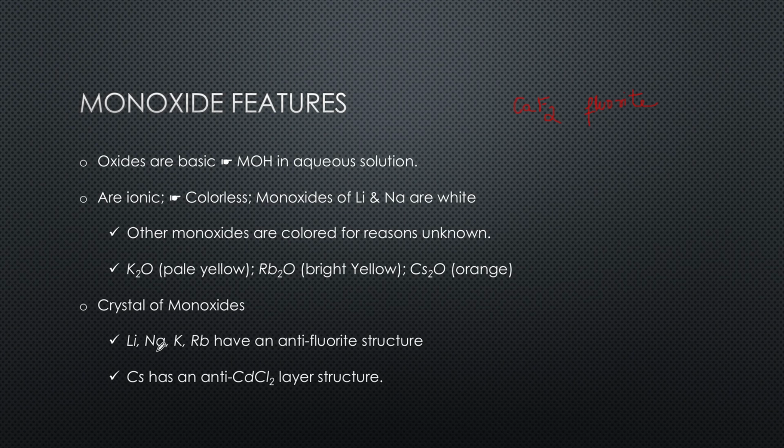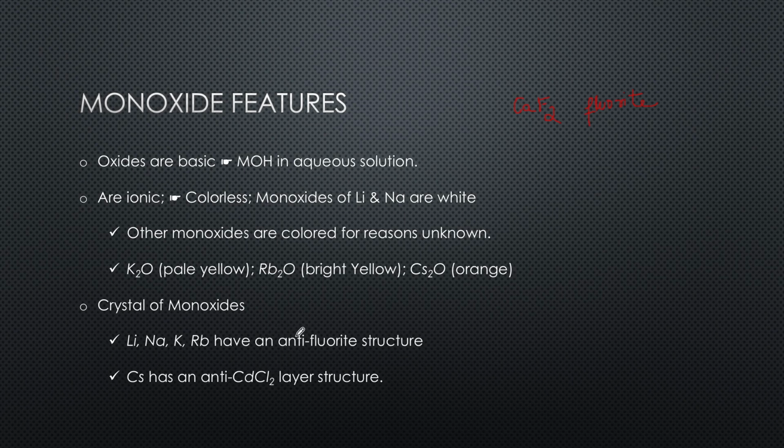Now lithium, sodium, potassium and rubidium oxides show an anti-fluoride structure. That means it is a fluoride structure, but in place of the cation you have the anion. In place of calcium, you will have the oxide ion, and in place of the anion, F minus, you will have the cation. That's why it is called an anti-fluoride structure. However, cesium monoxide has an anti-CdCl2 structure. In the crystal structure of cadmium chloride, the positions of the anions and cations would be interchanged, and that's why you have the terminology anti.